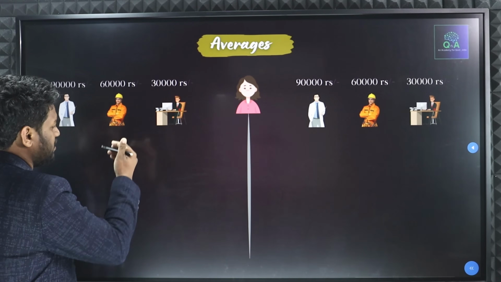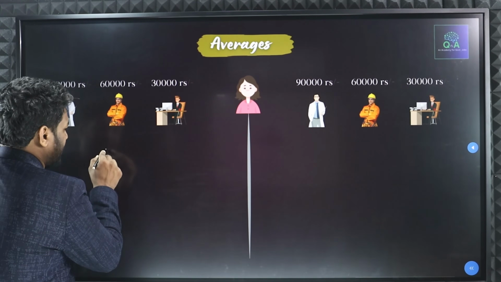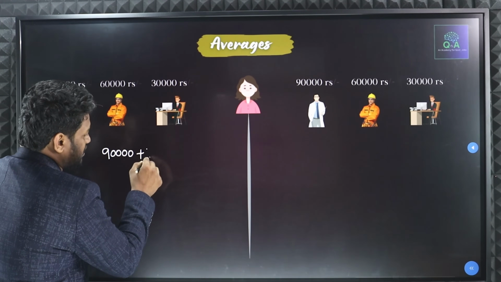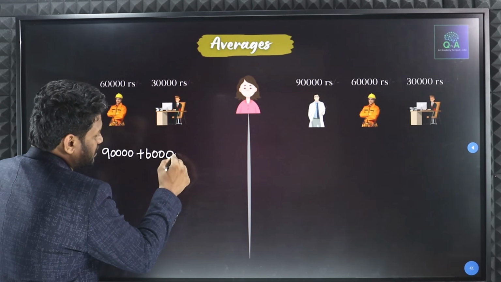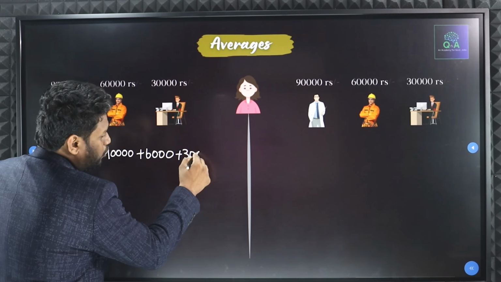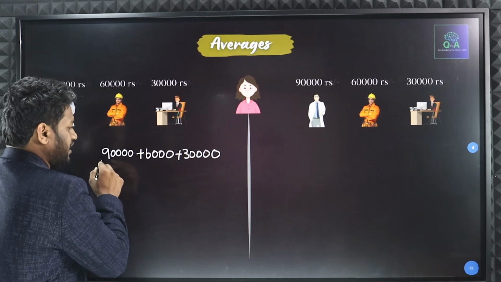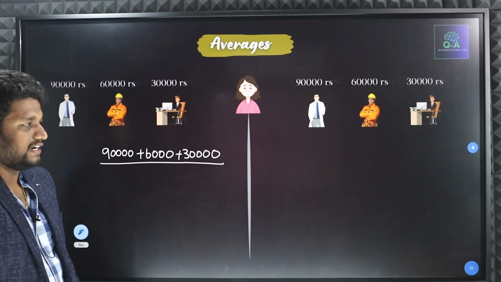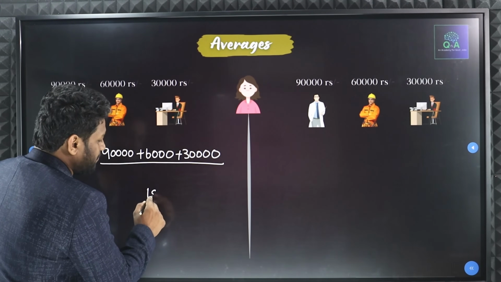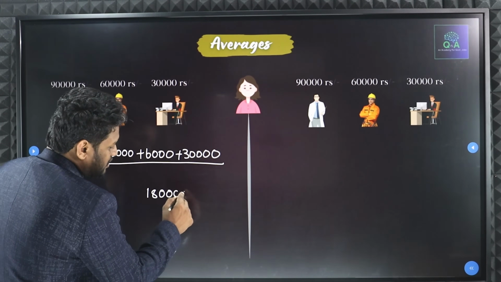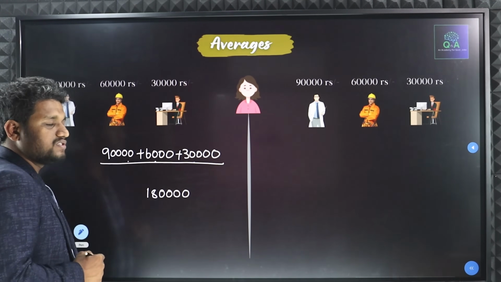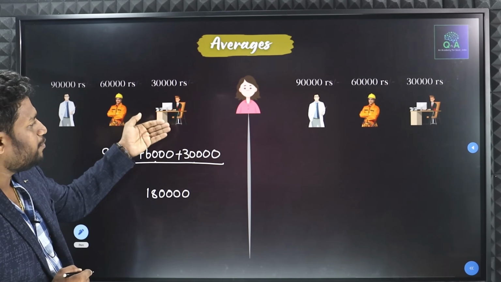Now what she did, what is the amount they have? 90,000, 60,000 and 30,000. Total amount she has taken. If she adds the complete amount, how much will she get? Altogether she'll be getting 1,80,000. Now this 90,000, 60,000 and 30,000, she wants to divide for how many members?